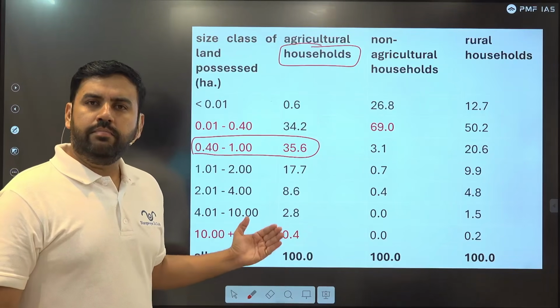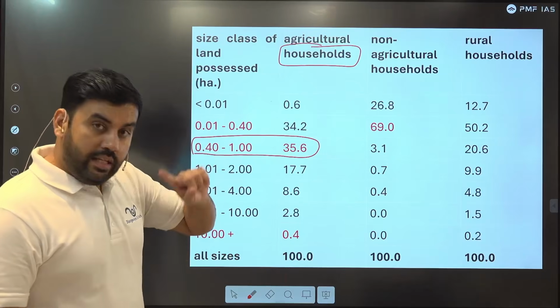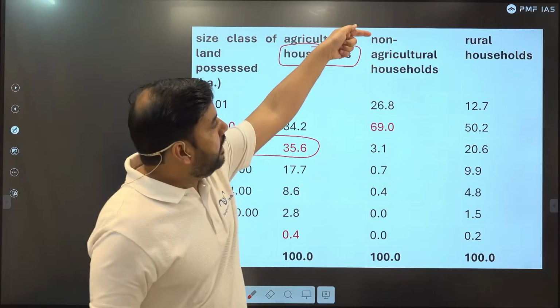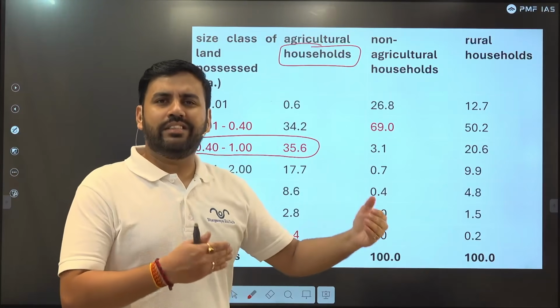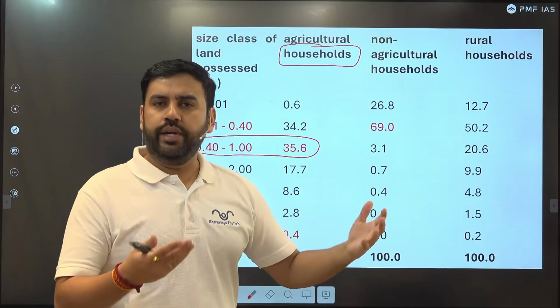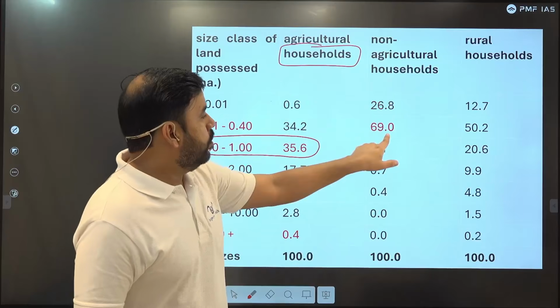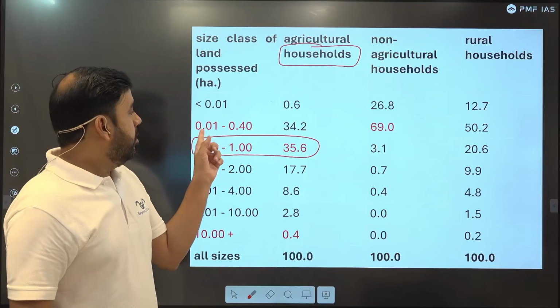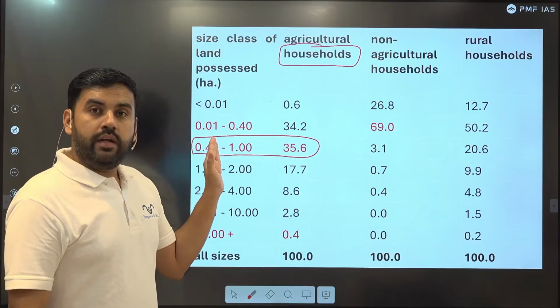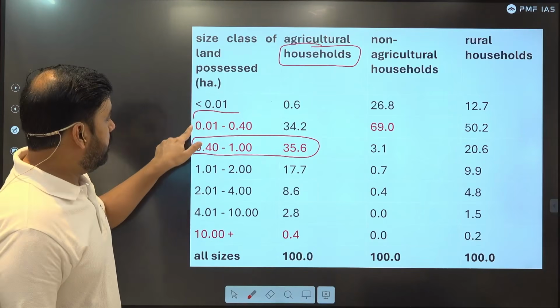Mostly they are found in Punjab and Haryana. On the other side, the non-agricultural households, that is, households involved in the service sector, industrial sector, transportation, trade and other things, have 0.01. Basically, guys, what is this area that you see over here?